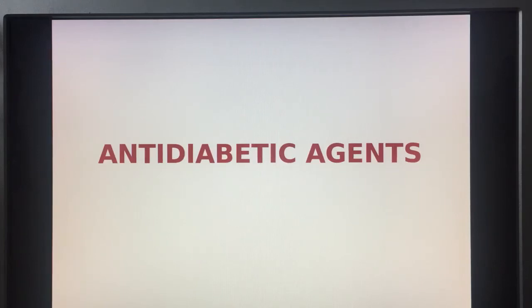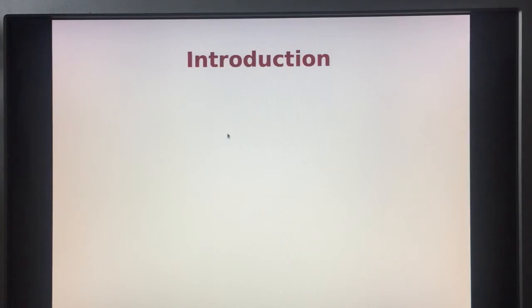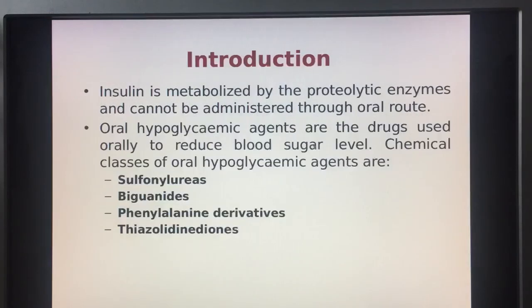In this video, we will discuss anti-diabetic agents. In the previous video on insulin and its preparation, we have already discussed that insulin is extensively metabolized by the enzymes of the liver, and hence it cannot be administered through the oral route. And so, certain agents are used. They are called oral hypoglycemic agents, and these are the drugs that are used to reduce the blood sugar level.